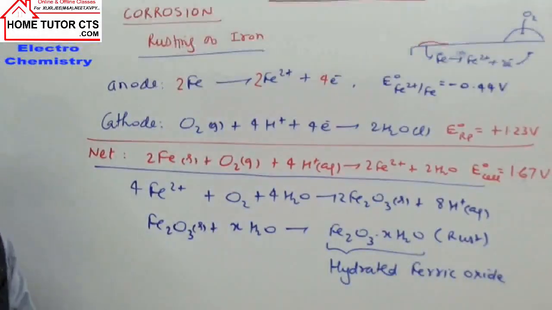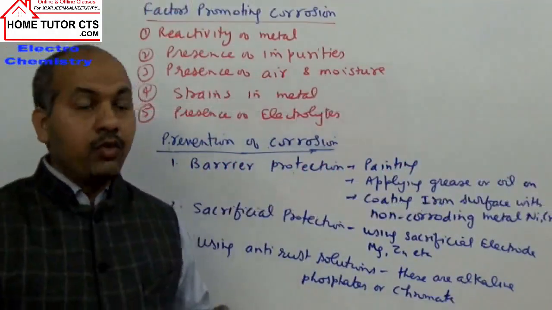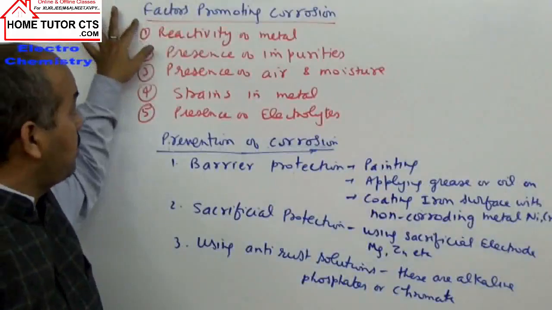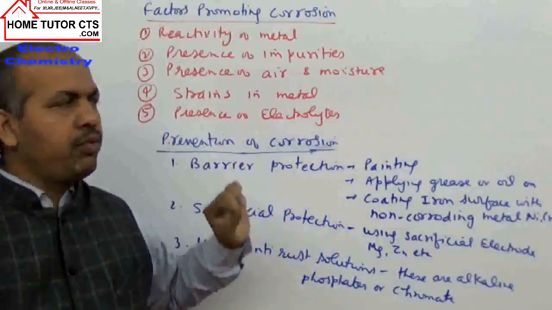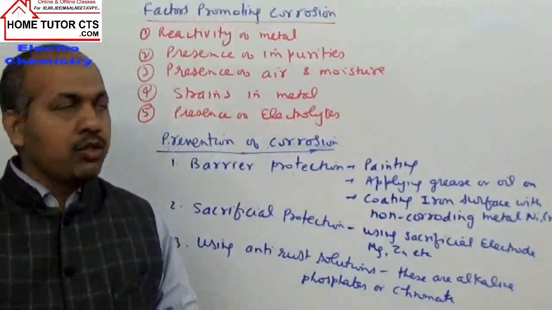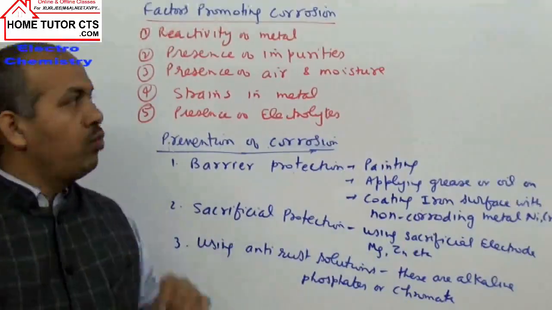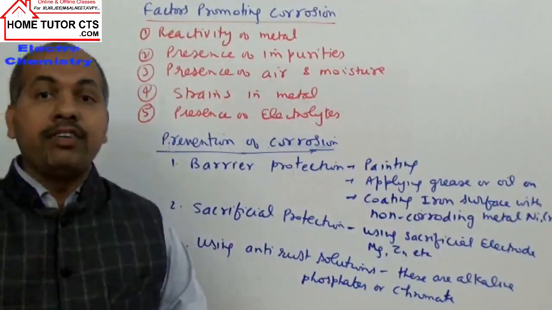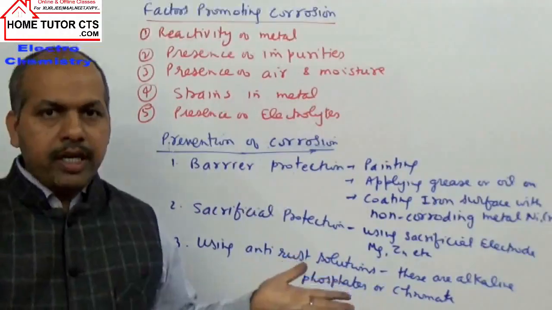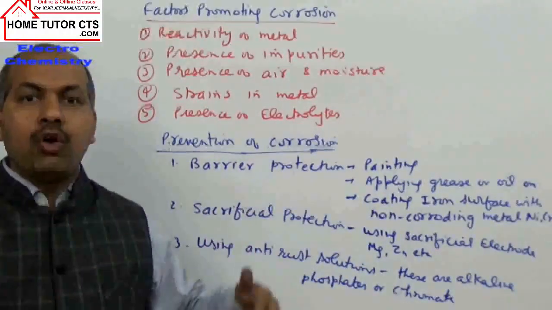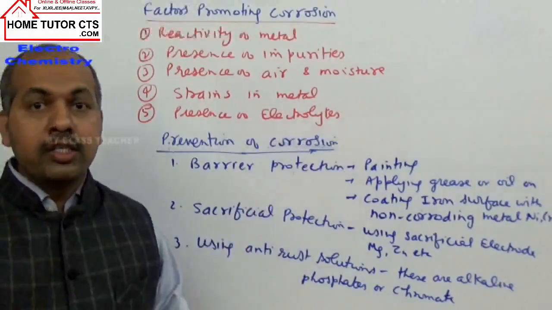Now let us discuss some more factors which promote corrosion. In continuation, let us take some factors which promote corrosion. You can note these down directly point-wise. There are several points which will promote corrosion. First is the reactivity of the metal. We know what corrosion is: basically oxidation of a metal to oxides of the metal in the presence of air, or some other salts can form.